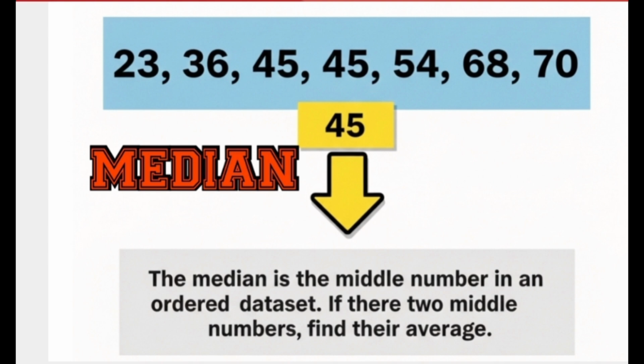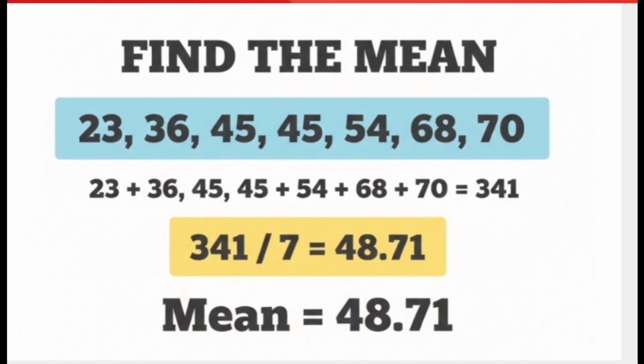He pointed at the 4th number and said, "Here is your median, 45. This is the number right in the middle of the data set. Median equals 45." Mr. Nkosi ended the lesson by saying, "Remember, the median is the middle number. It shows the center of your data. As long as the numbers are in order and you know which one stands in the middle, you can always find it."